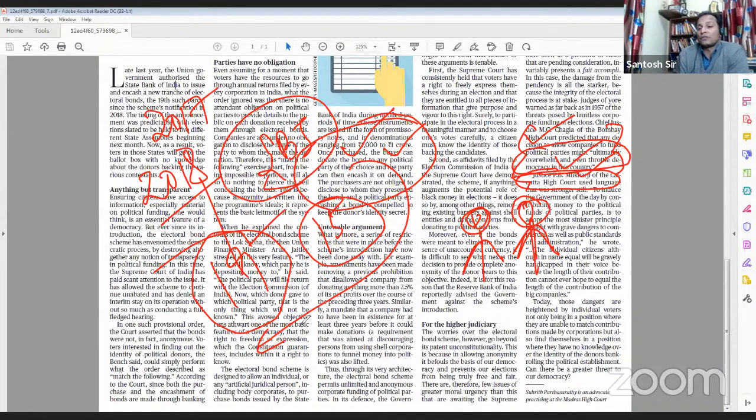From the mains point of view, the criticism against this electoral bond scheme is mainly that it encourages anonymity, opacity and lack of transparency, which may lead to crony capitalism.